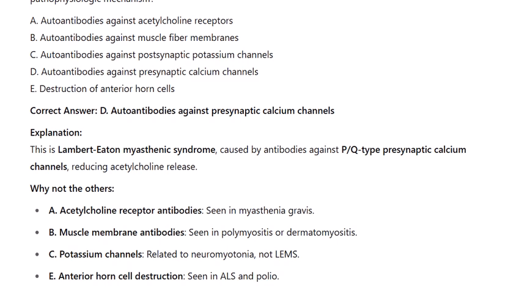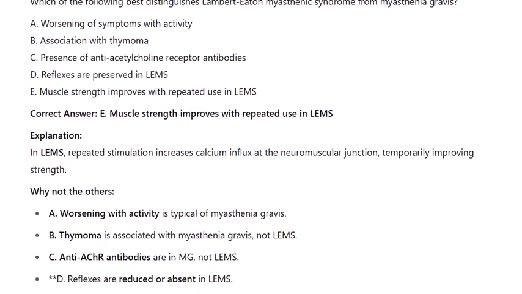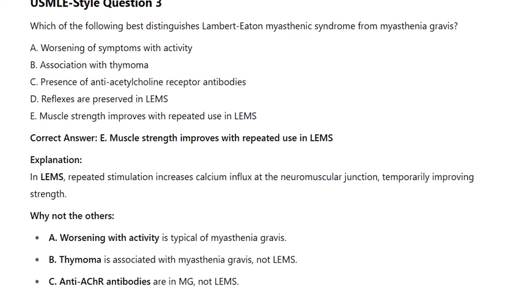USMLE-style question 3. Which of the following best distinguishes Lambert-Eaton myasthenic syndrome from myasthenia gravis? A. Worsening of symptoms with activity. B. Association with thymoma. C. Presence of anti-acetylcholine receptor antibodies. D. Reflexes are preserved in LEMS. E. Muscle strength improves with repeated use in LEMS.